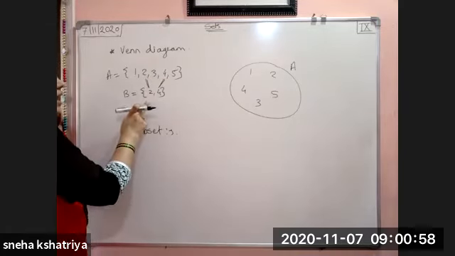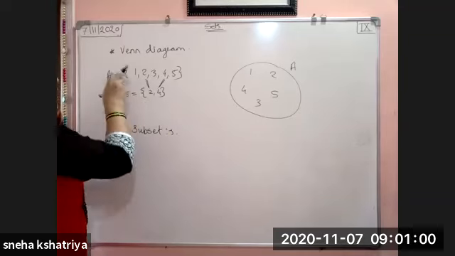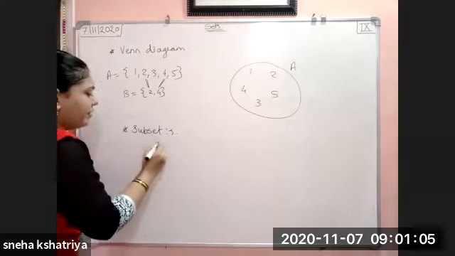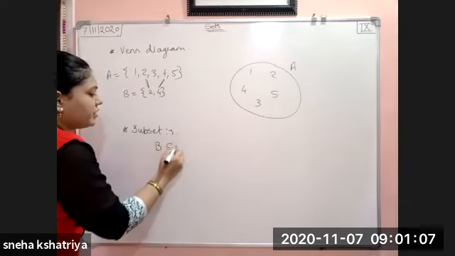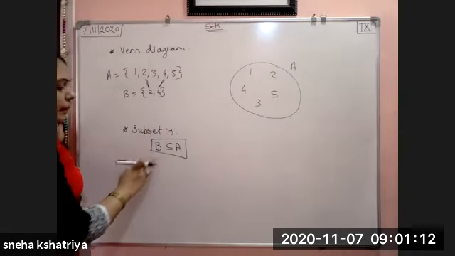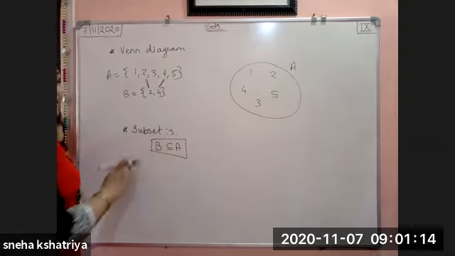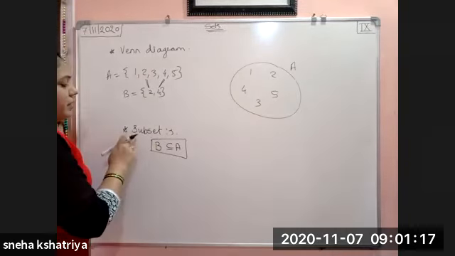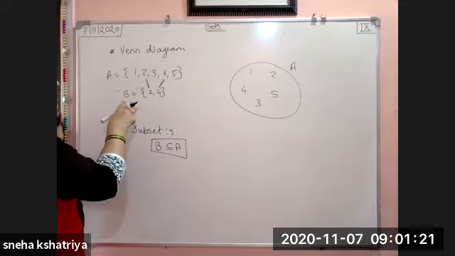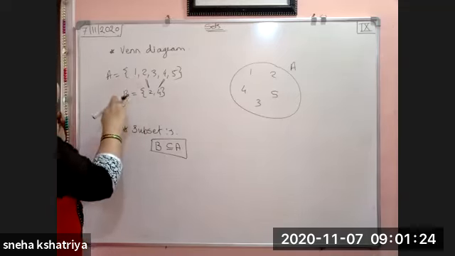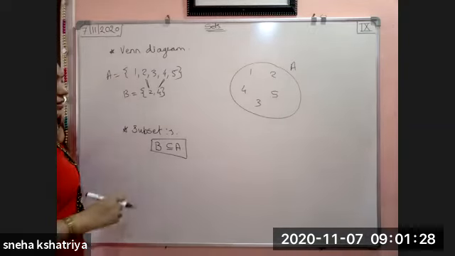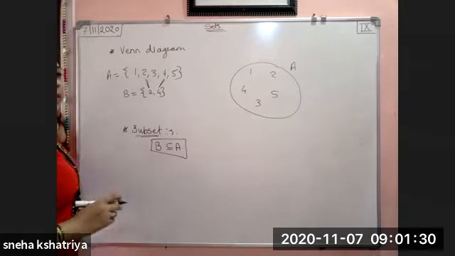So we can say that all the elements of B lie in A. If all the elements of B lie in A, then we can say that B is a subset of A. And it is denoted mathematically like this: B is a subset of A. Okay, this is the definition of subset: if all the elements of one set lie in another set, then the first set is a subset of the other set.